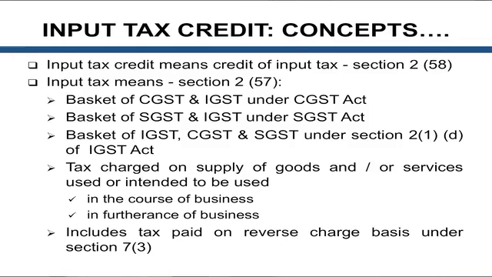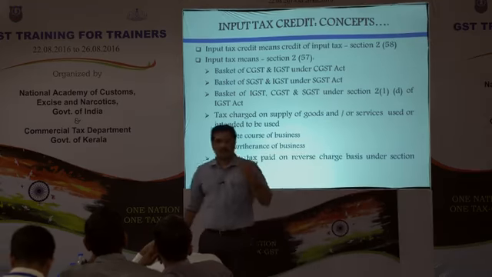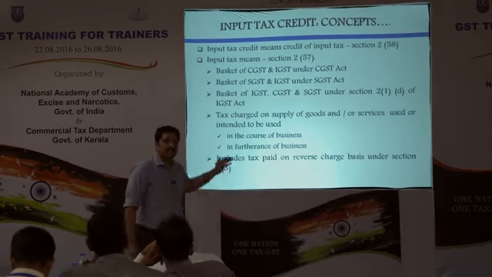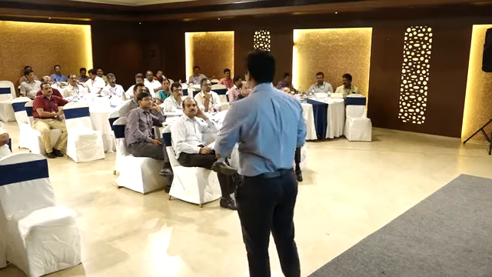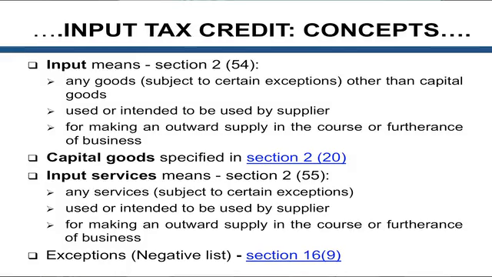And it also includes tax paid on reverse charge mechanism. It is because the person paying tax on reverse charge mechanism has to take credit of it. That is why it has been enabled here. Tax paid on reverse charge mechanism is also an input tax. And there are 3 components normally on which you take credit: inputs, capital goods and input services. Inputs is any goods except capital goods, used or intended to be used for making an outward supply in the course or furtherance of business. It is very simple, because if we define capital goods, anything else is inputs.